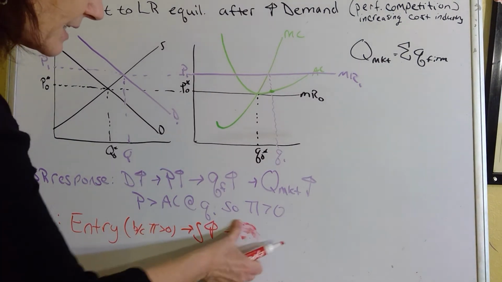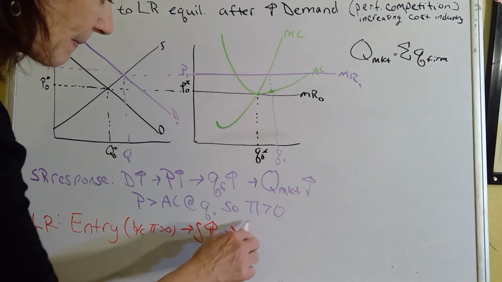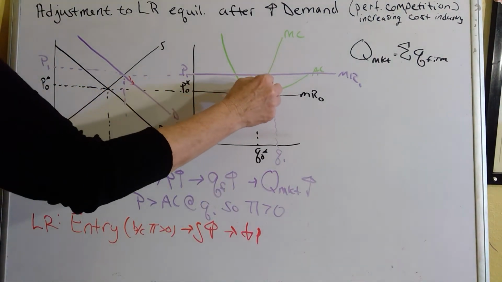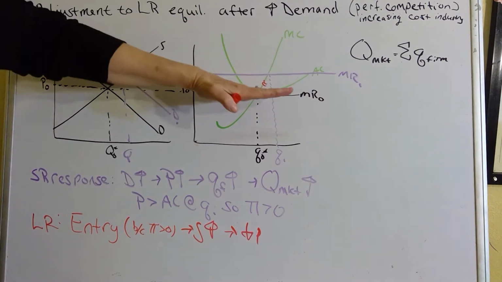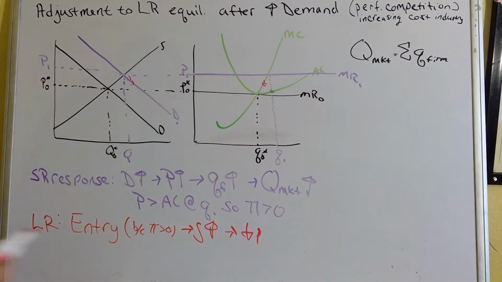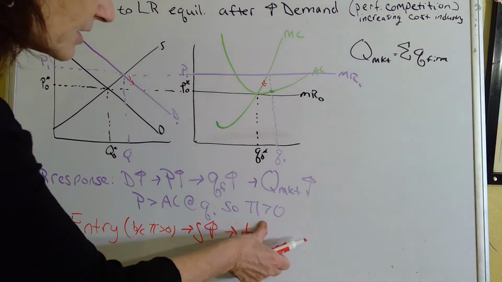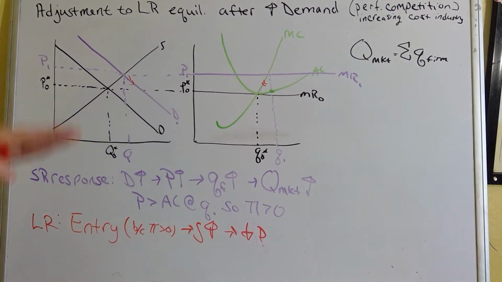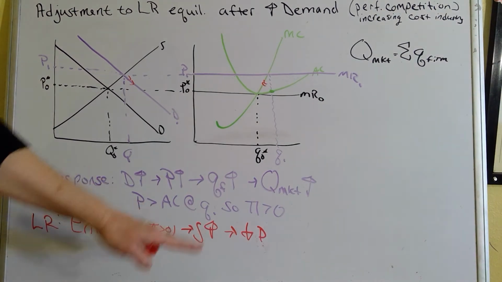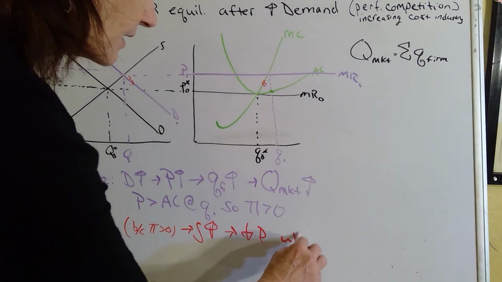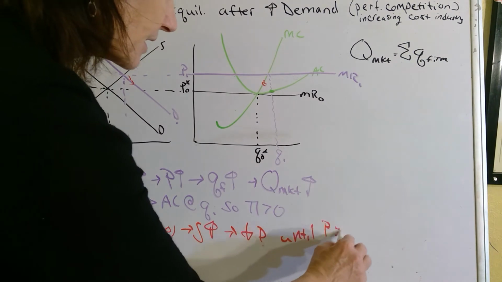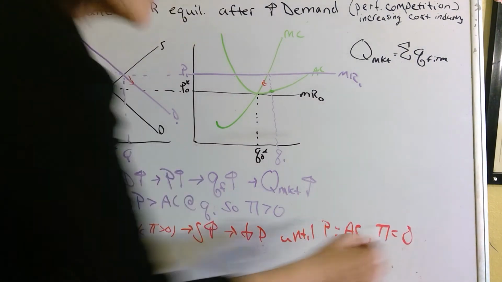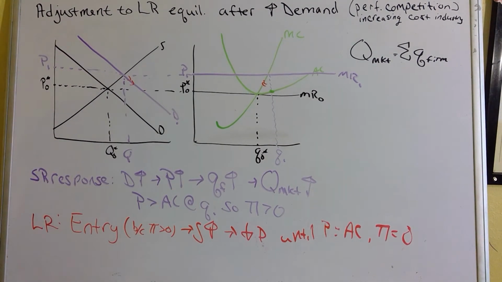Price will keep falling until firms move down their marginal cost curve and price hits minimum average cost, until profit equals zero again, just like before. So supply increases, price decreases until price equals average cost, profit equals zero, until there's no more incentive to enter. It's exactly the same story.